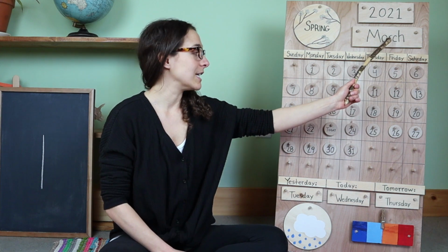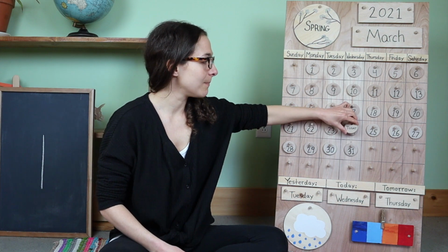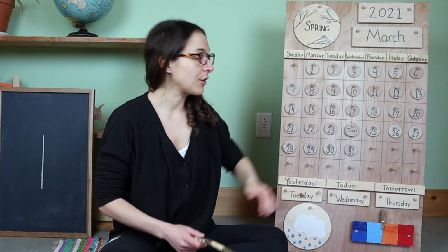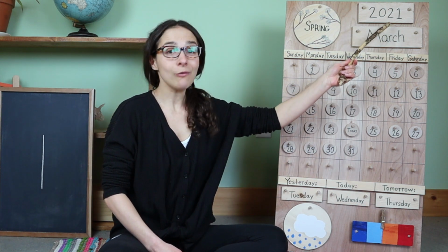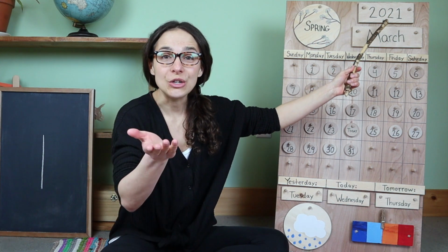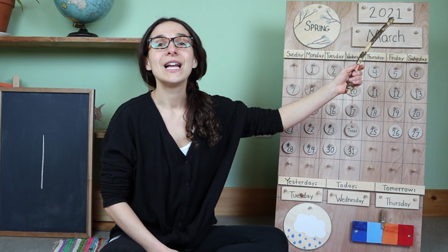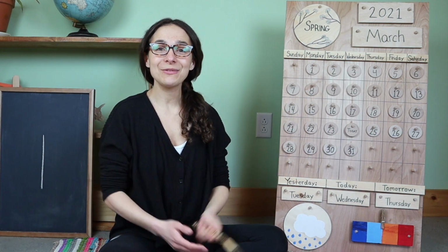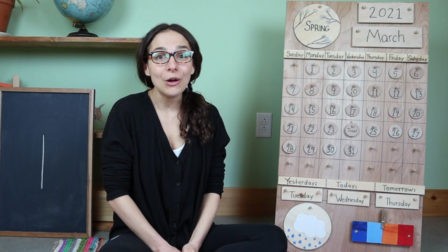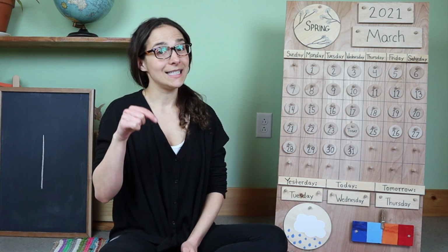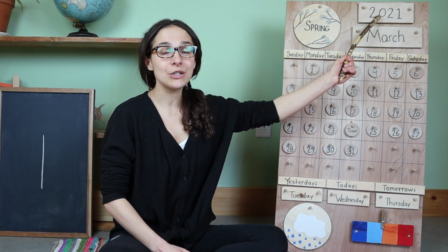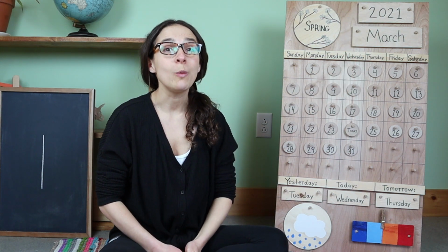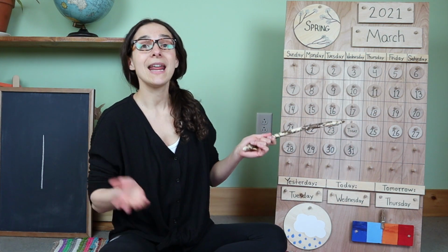And today is March 24th. So let's move the chip over from yesterday. Yesterday was March 23rd. And today is March 24th, and right up here we have the year. Do you know what the year is? 2021. That's right. So let's say the date one more time, all together. Are you ready? Today is March 24th, 2021.